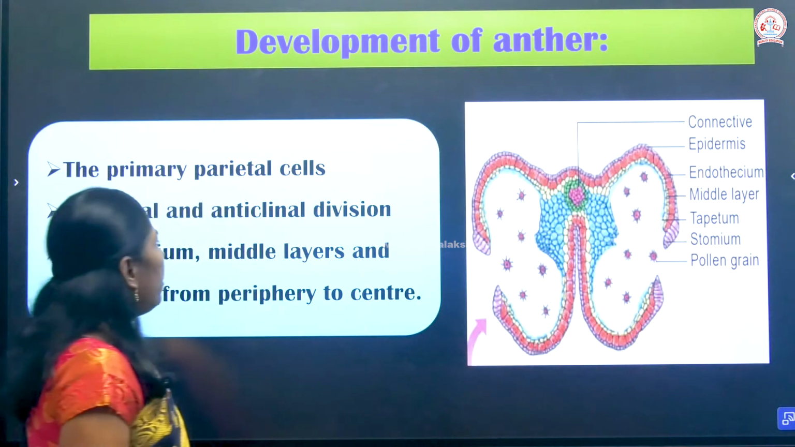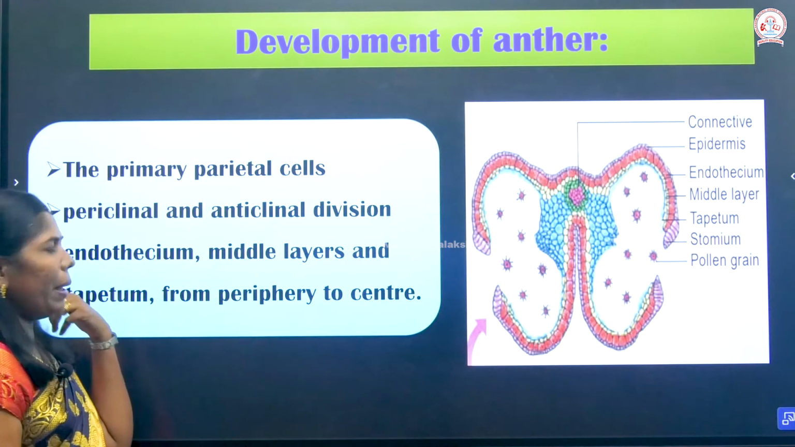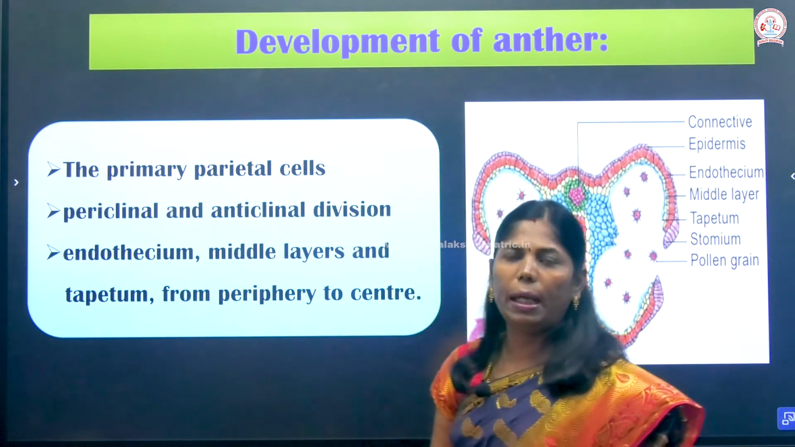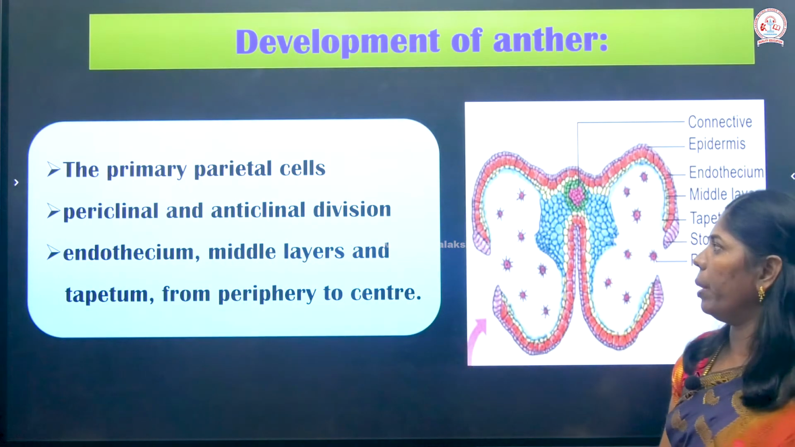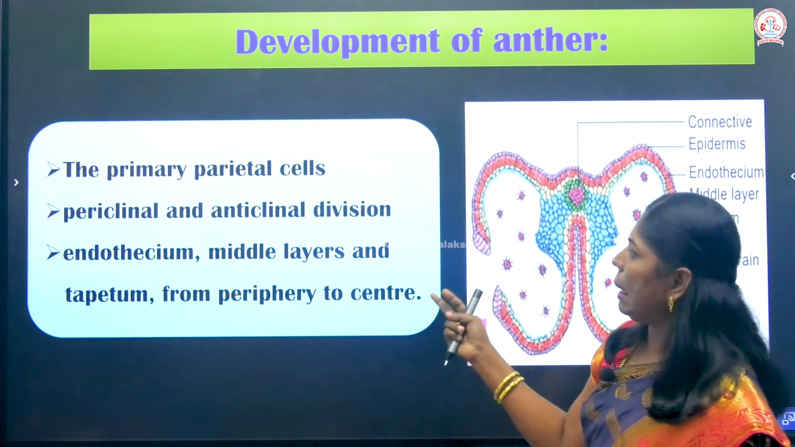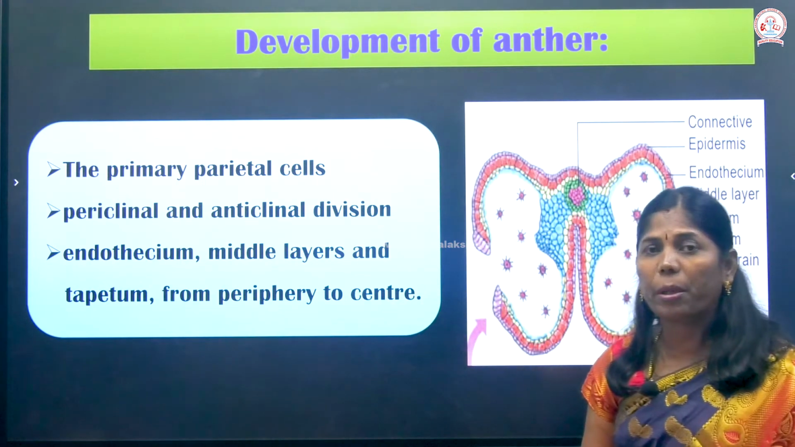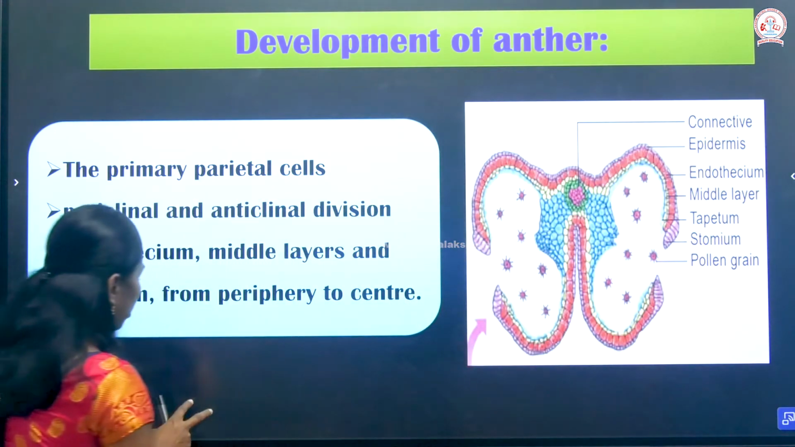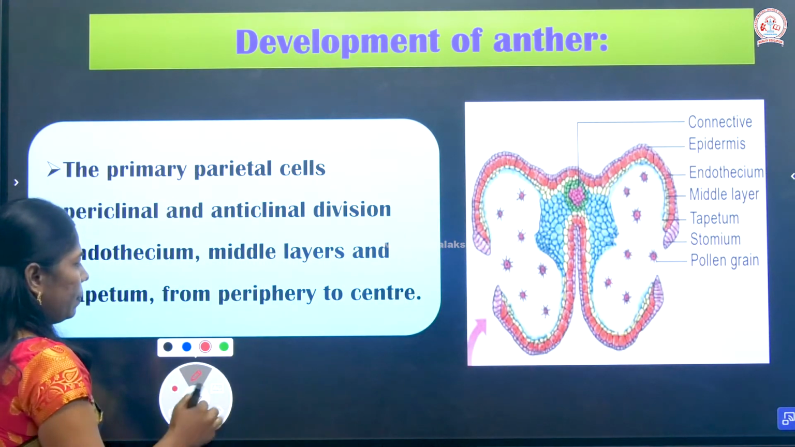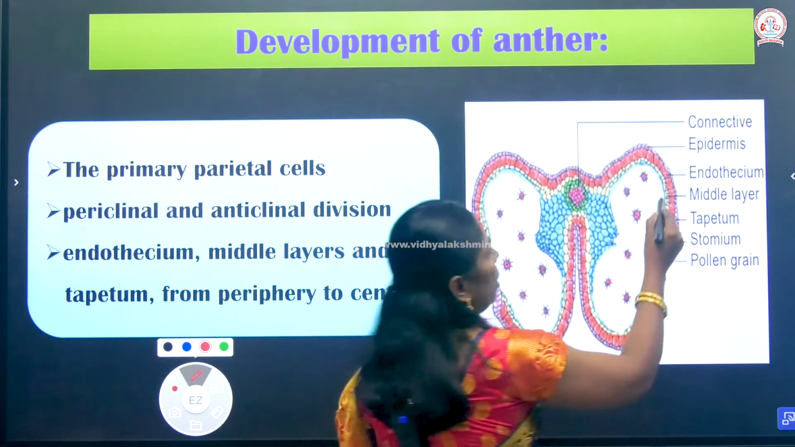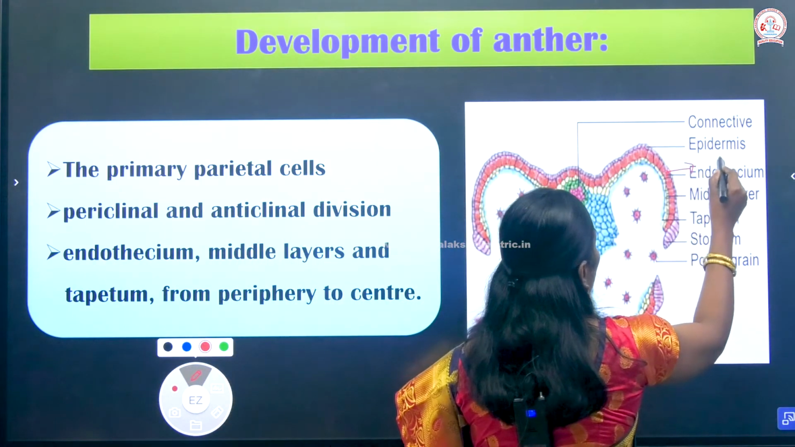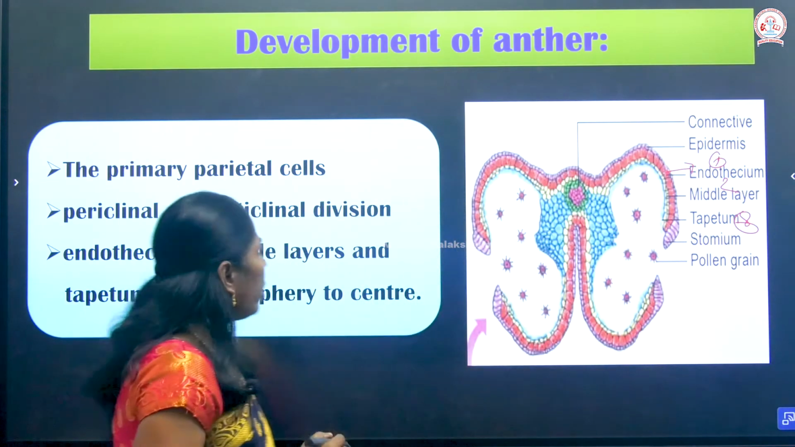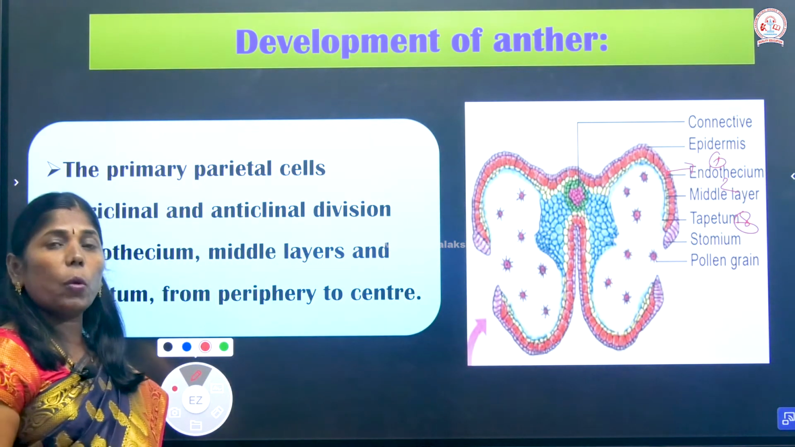Okay, so the primary parietal cells undergo periclinal and anticlinal division to form four layers of the anther wall. That is the endothecium, middle layer and tapetum, formed from the periphery to the center. So what is the periphery? That is from the outer to the center regions. The periphery is the outer region, layers 1, 2 and 3. Okay, that is formed. So what about the primary sporogenous cells?